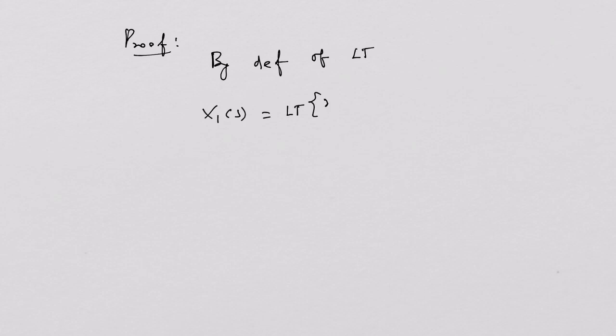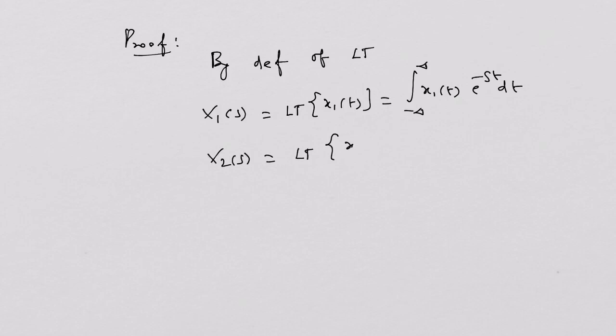The proof says, by definition of Laplace transform, X1(s) is obtained by making the transformation of x1(t). This is given by the integral from minus infinity to plus infinity of x1(t) e^(-st) dt. Similarly, X2(s) is equal to the Laplace transform of x2(t), which is equal to the integral from minus infinity to plus infinity of x2(t) e^(-st) dt.